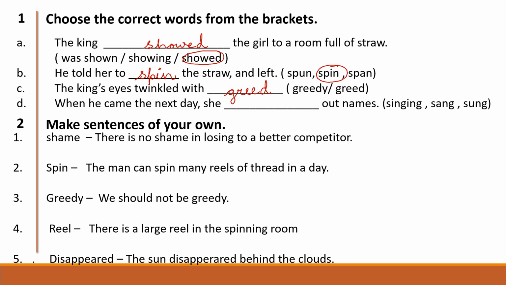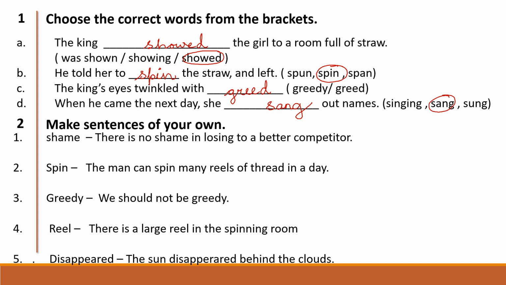Coming to number 4 question. When he came the next day, she dash out names. Singing, sang, sung. So the answer for this is, she sang out names. S-A-N-G. The second main, you have to make the sentences on your own.